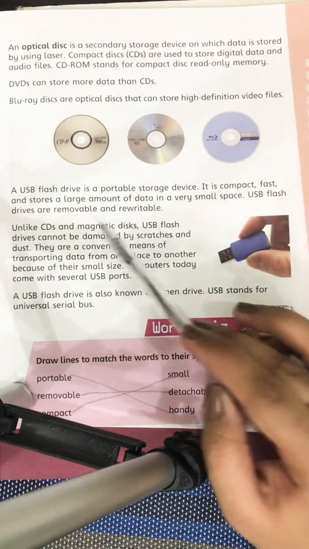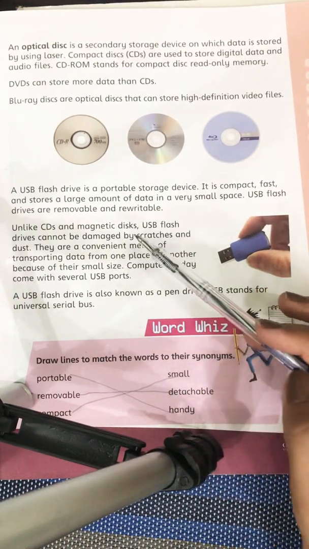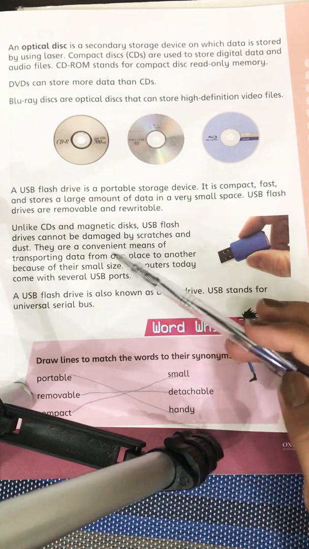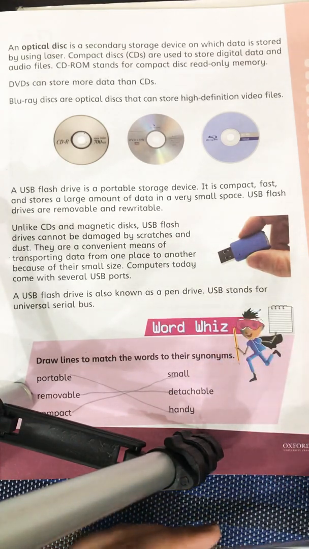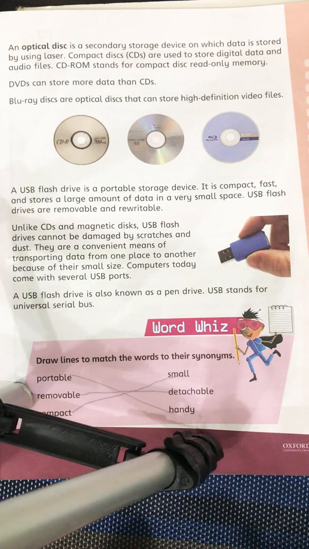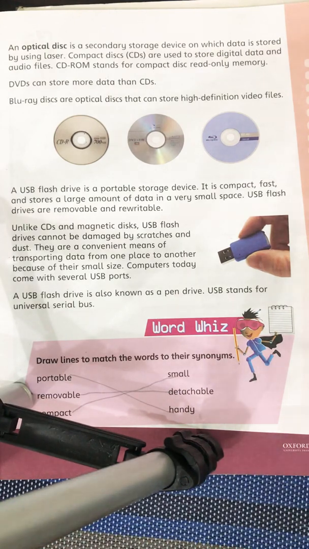It's an amazing invention. Unlike CDs and magnetic discs, USB flash drives cannot be damaged by scratches and dust. Obviously, CDs and DVDs can be damaged by dust. So that's a benefit of the USB, that no laser technology is used in it, so it cannot be damaged by dust.